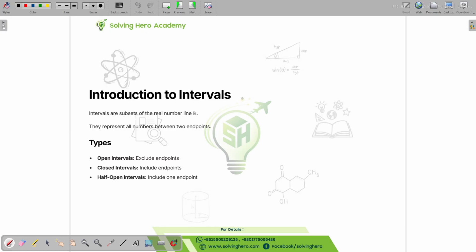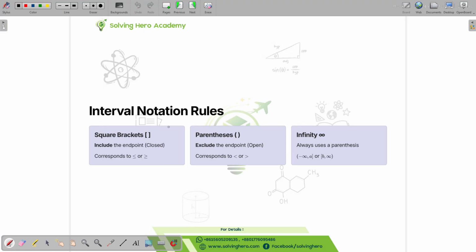Anyways, introduction to intervals. Intervals are subsets of the real number line R. They represent all numbers between two endpoints: open intervals, closed intervals, half-open intervals. Let's look at some examples. What do intervals mean? They are basically brackets, but brackets with meaning. If they have square brackets, then the endpoints are closed.